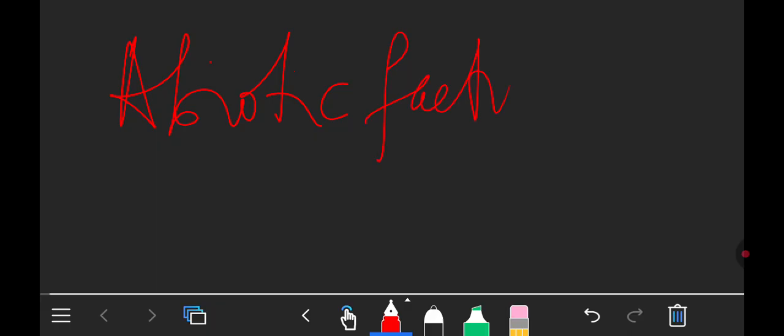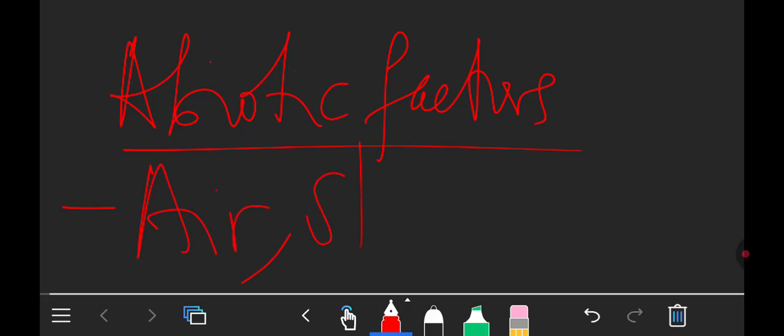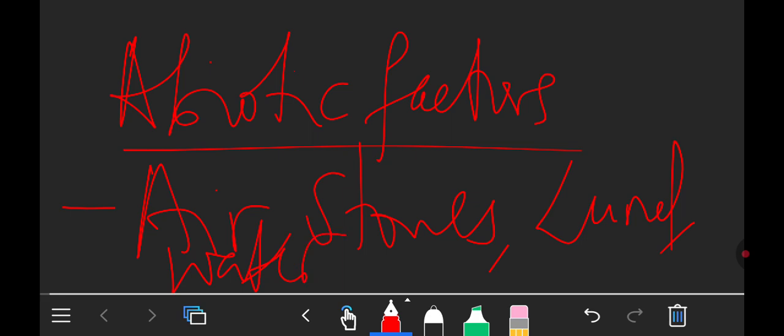Then we have what are known as abiotic factors. What are abiotic factors? These are the non-living part of the environment. For example, you can say air, stones, land, water, sand. Those are abiotic. They are non-living parts of the environment.